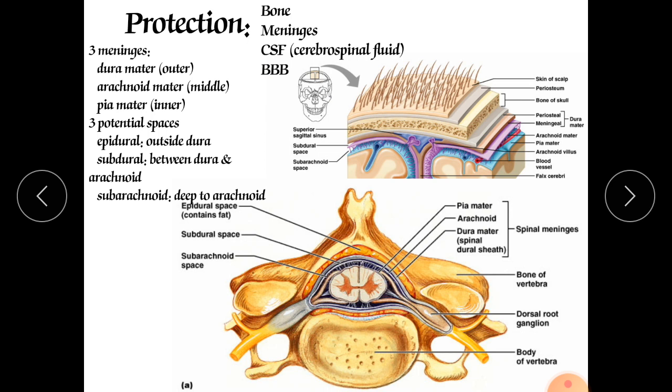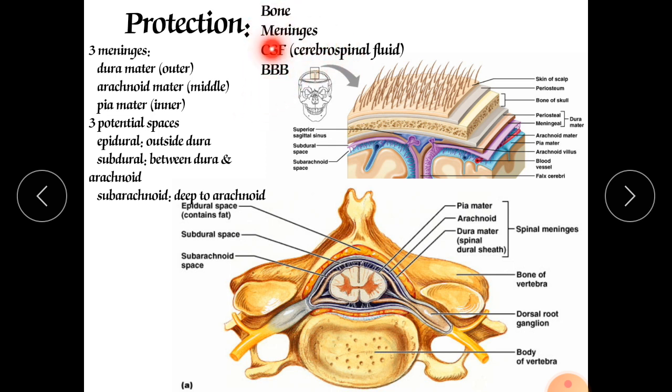Only a few elements can cross the blood brain barrier. For example, alcohol can easily pass it. Glucose can also easily pass, because our brain requires a lot of glucose for its functioning. Also some psychotropic narcotic drugs like morphine, heroin, and codeine can easily pass the blood brain barrier, meaning they are able to show their effects on our brain. So these are the protective elements of our brain.